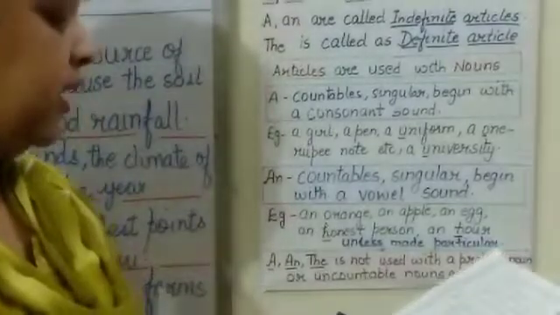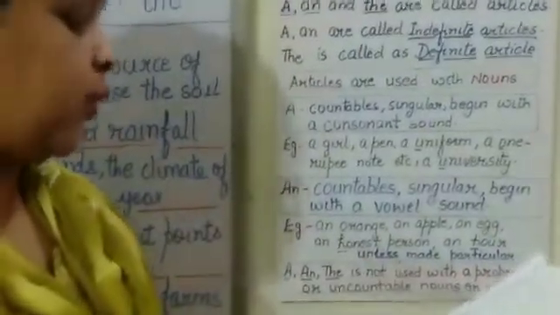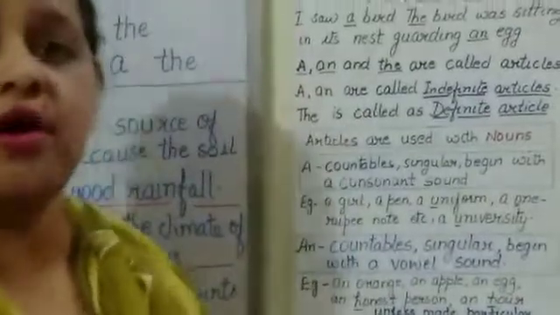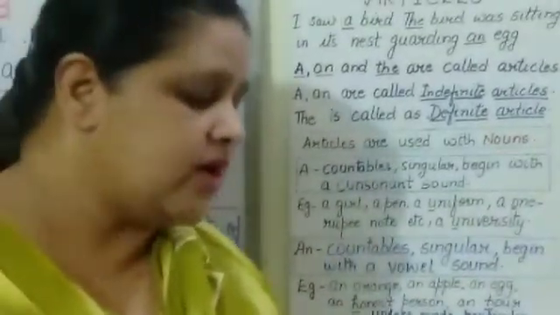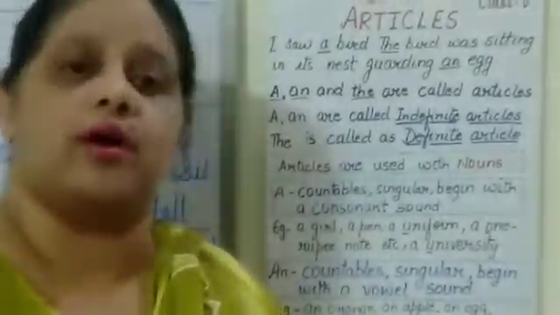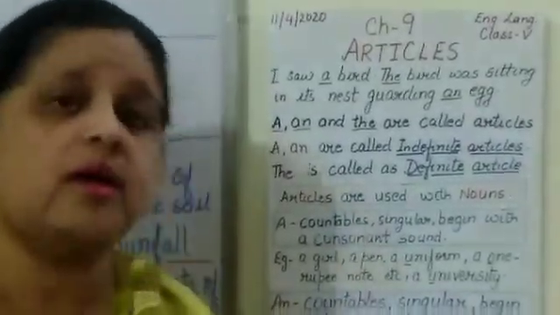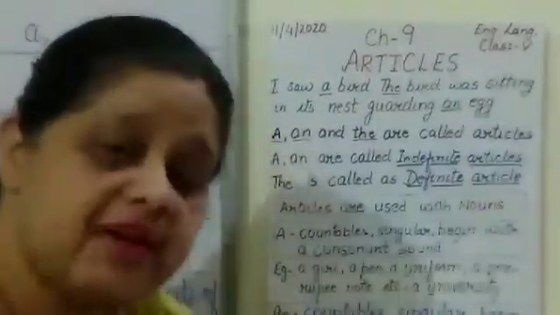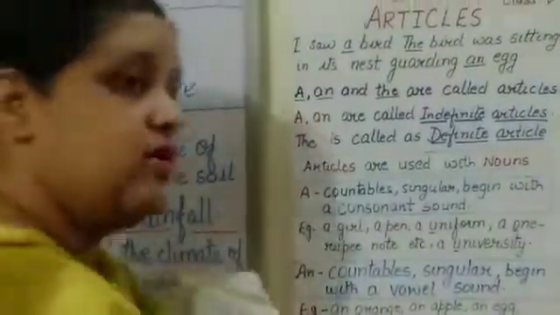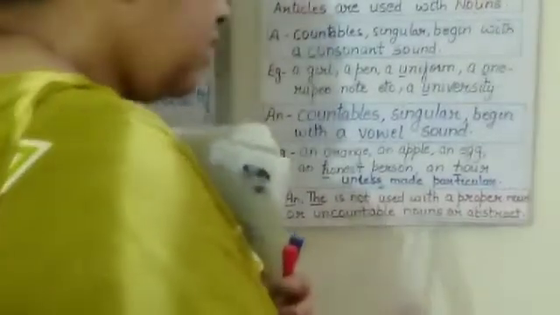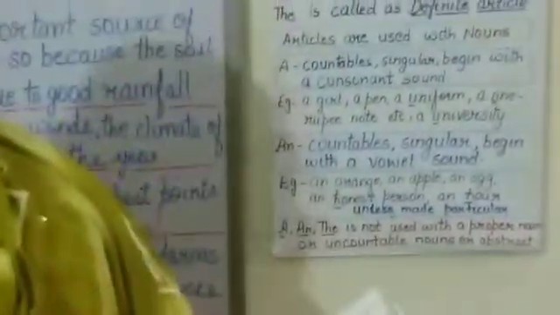One more example of abstract. Water. We need water for drinking. Is there any article in this? No. But in the other case, the water we use for drinking must be pure. The water. Why the water? Because we are talking about some specific water, drinking water. When we are talking about a particular thing, then the can be used. Otherwise, a and the are not used with a proper noun or uncountable nouns or abstract nouns. Clear, children? Okay.